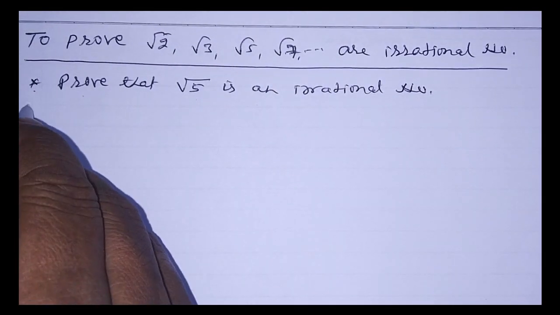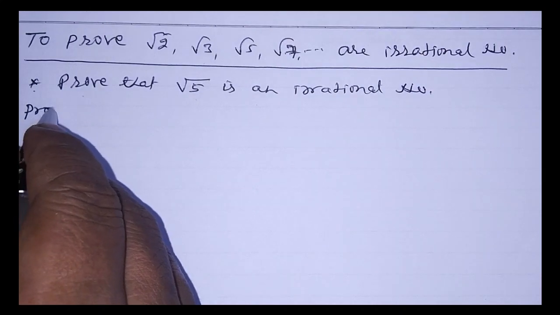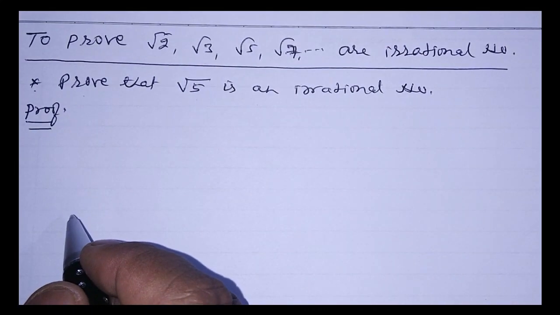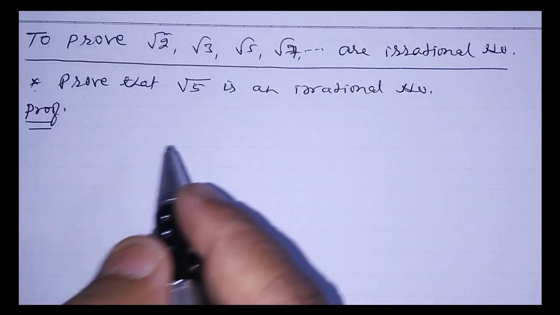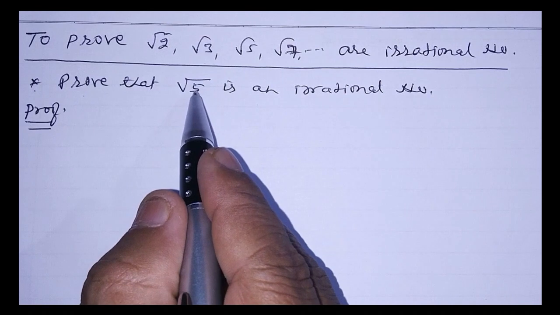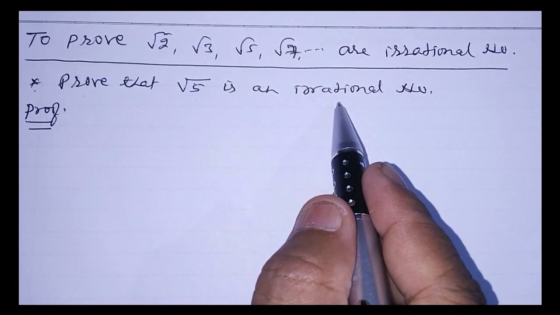Okay, so for the proof of this, we prove it by contradiction. The contradiction means just the opposite of what we need to prove. What we need to prove here is root 5 is an irrational number.